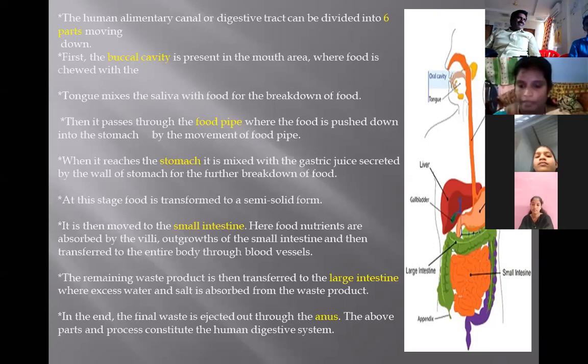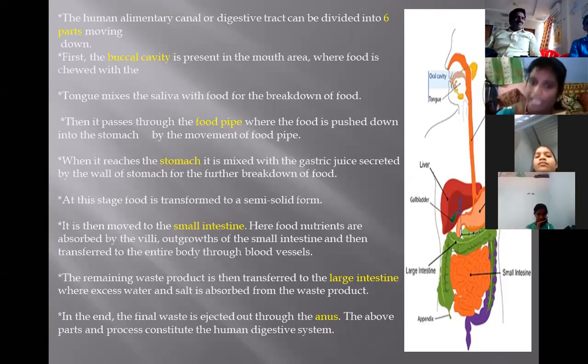The human digestive system has a main part, the alimentary canal, which has 6 parts moving down. The first part is the buccal cavity in the mouth area, where food is chewed with the tongue and mixed with saliva for the breakdown of food. Next it goes through the food pipe, where the food is pushed down into the stomach by the movement of the food pipe.